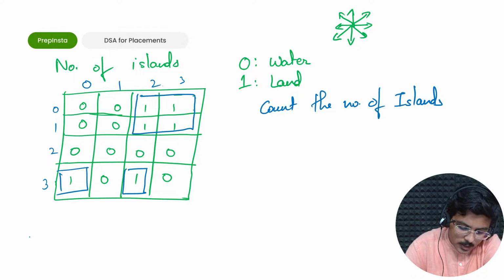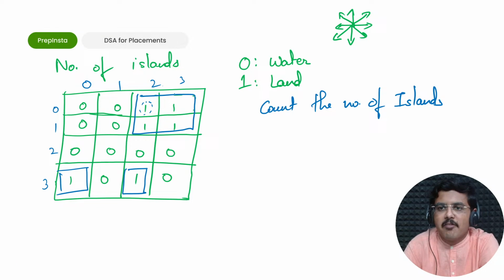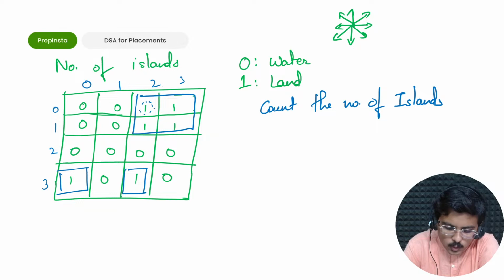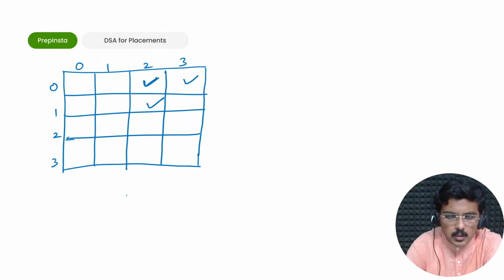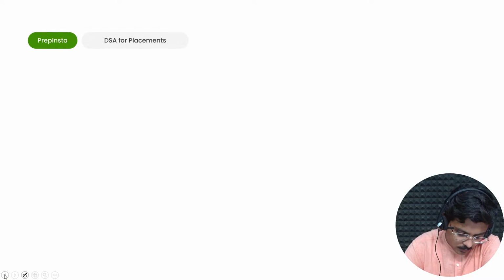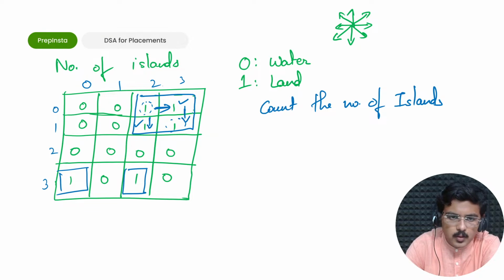Now from this one, if I take it as a starting node and run DFS, can I go to the adjacent places? I can go here, I can visit this. I can go here, I can visit this. So this would be visited, this would be visited. If I go further from any of these two, I can reach here, I can visit this as well. Correct? So this would be visited.